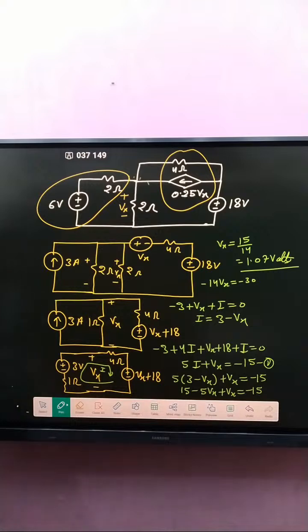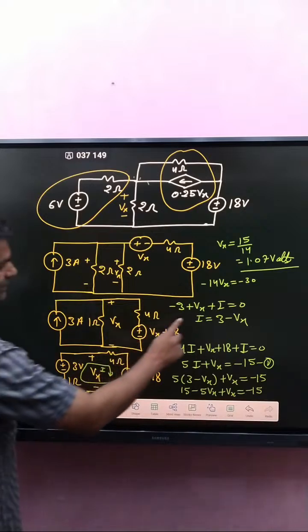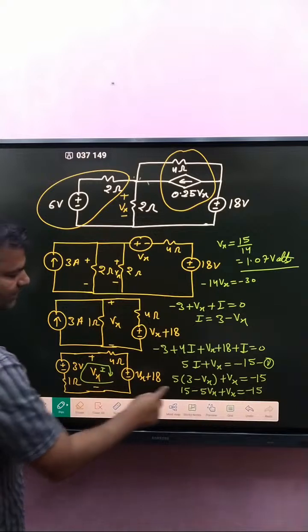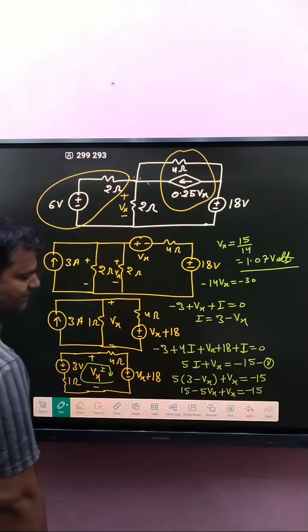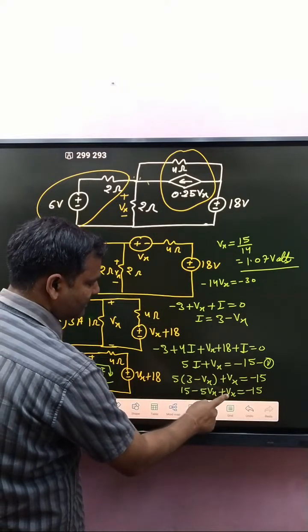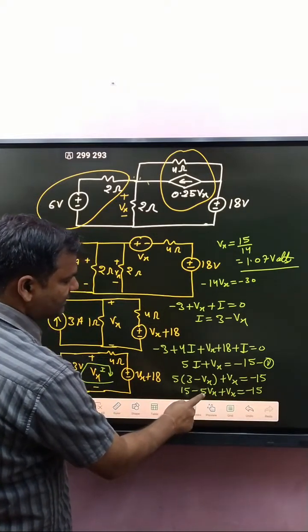After that, we have focus on that one. Okay, minus 3 plus Vx plus I, this is equal to 0. So what about I? I is written as simply 3 minus Vx. That value put here. 5 into 3 minus Vx plus Vx, this is equal to 18. So 15 here, 5 Vx plus, that is how much?